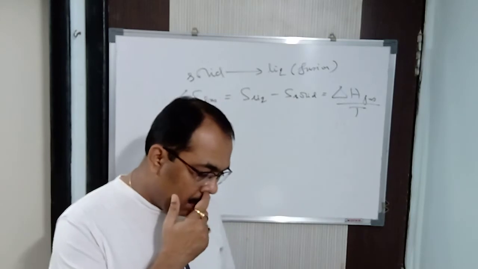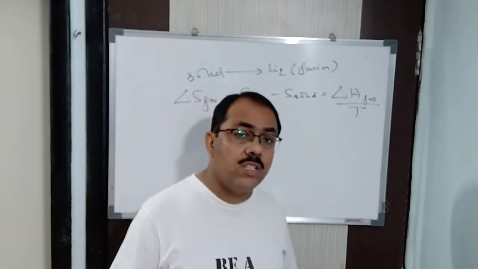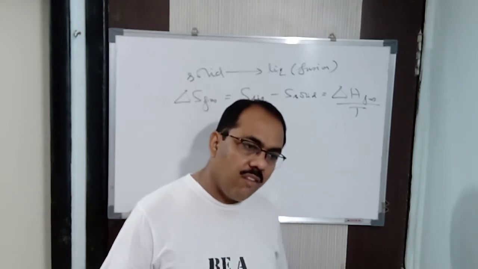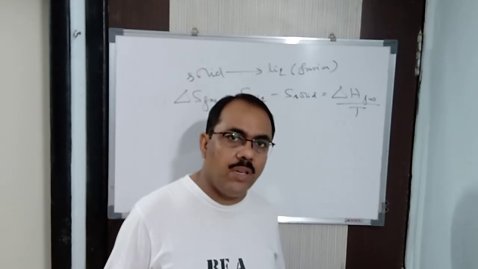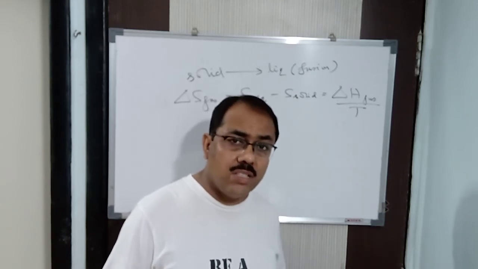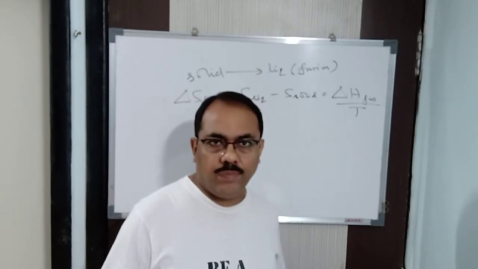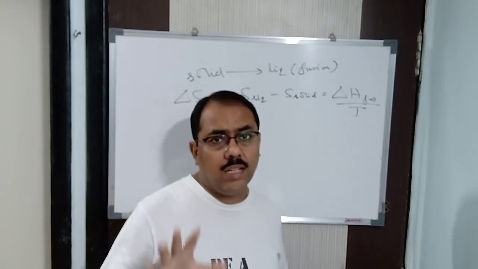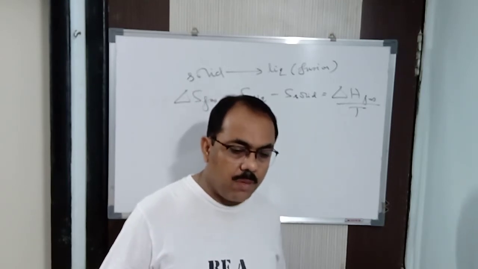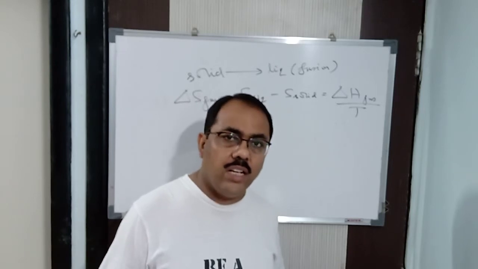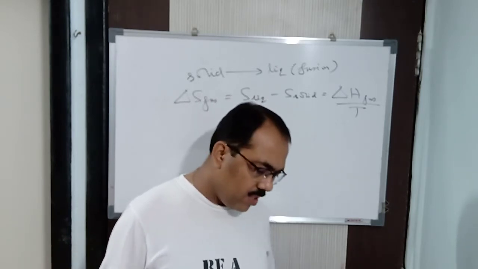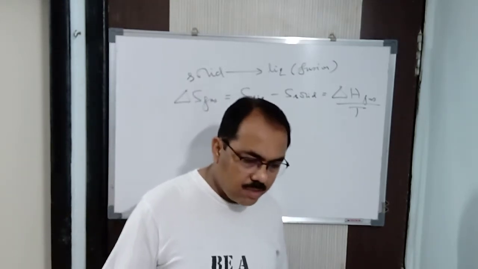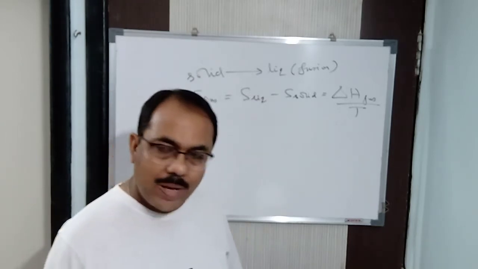Now entropy of the universe is 0 for a reversible process, because for a reversible process initial and final are the same. So the change in entropy is nothing but 0 for a reversible process. If the system is isolated, then the change in entropy is 0. But if it is not isolated, then we have already calculated it; it will come under the ideal gas, and isothermal and so many other conditions will be added to it.